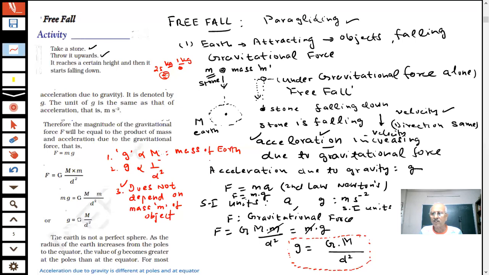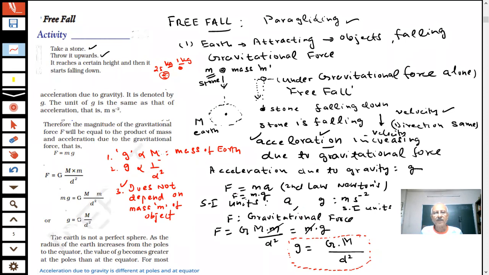Answer the question, students. g depends on the mass. The mass of the moon is different from the mass of the earth, and it depends on the distance d. So if both are different, how will the g be the same? The acceleration produced will be different if the mass is different and the distance is changed, student. But it does not depend on the mass of the falling object, student. It is a very important point which I have discussed.